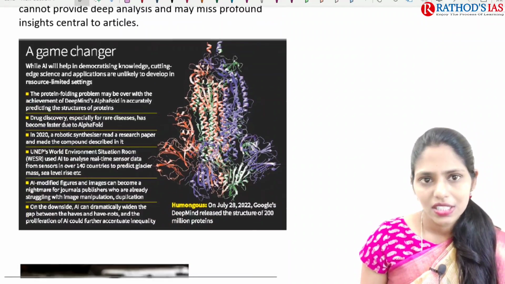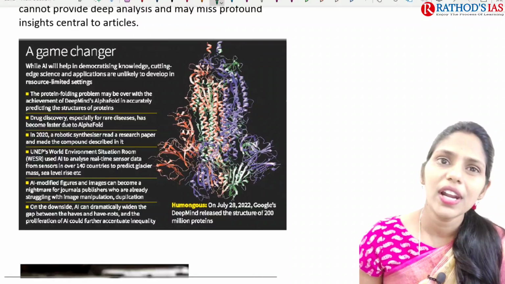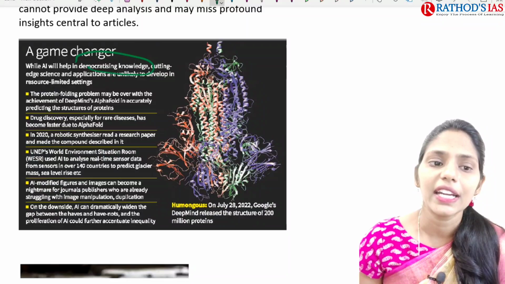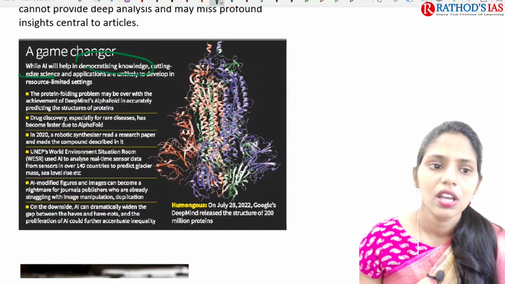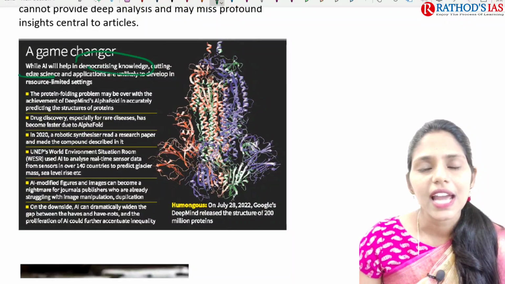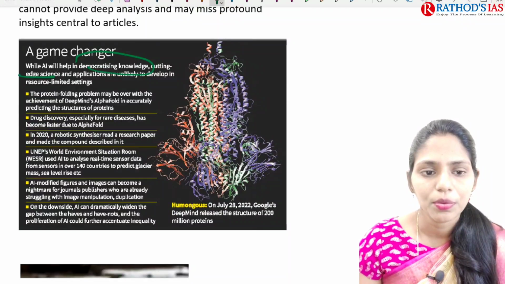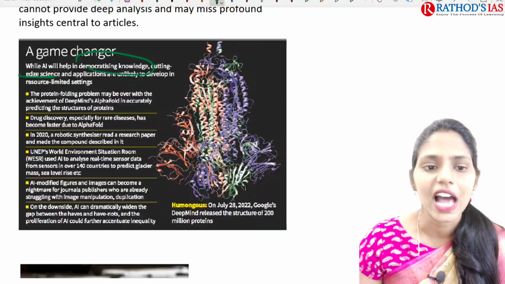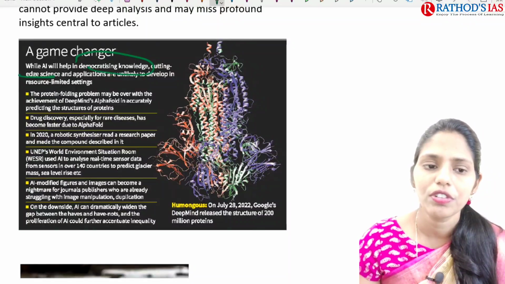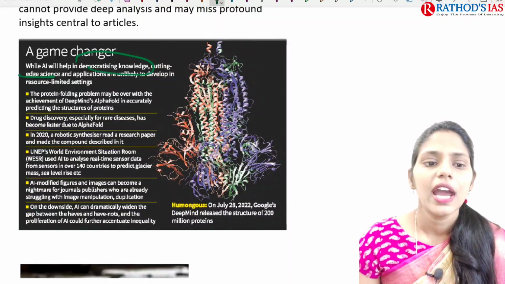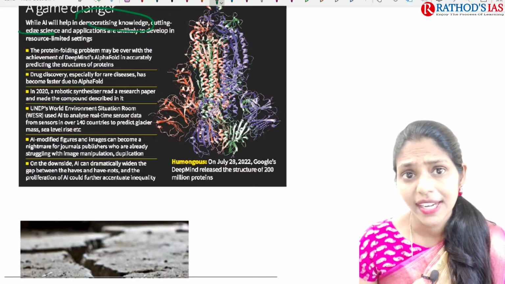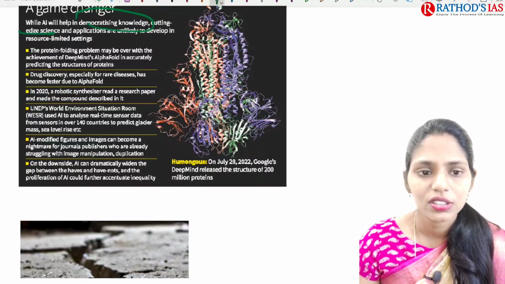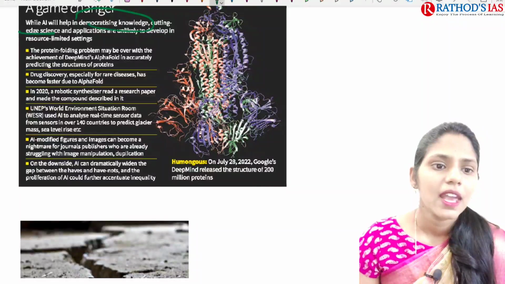And if you see this infographic, you can understand that artificial intelligence will help in democratizing knowledge and cutting edge science applications. Especially, we can understand the protein folding problem, and we came up with the achievement of DeepMind's AlphaFold accuracy in identifying the structure of proteins, and it will be helpful. So what is the advantage? The advantage here is it will be helpful for identifying new drugs for rare diseases.